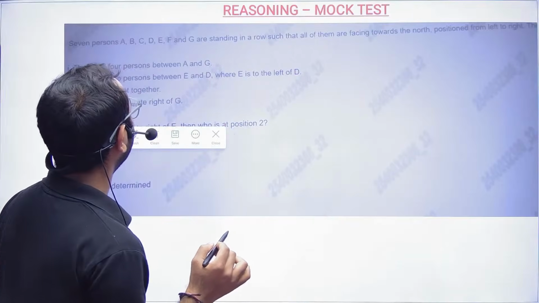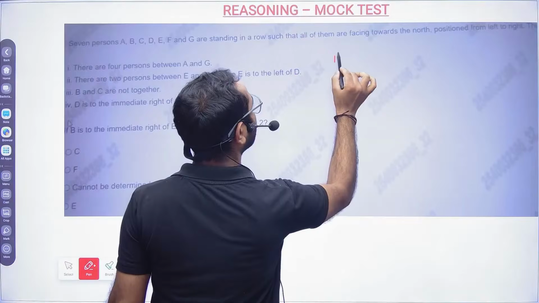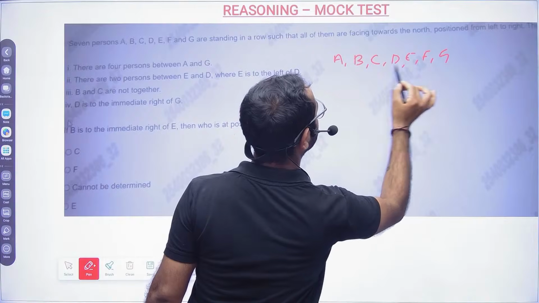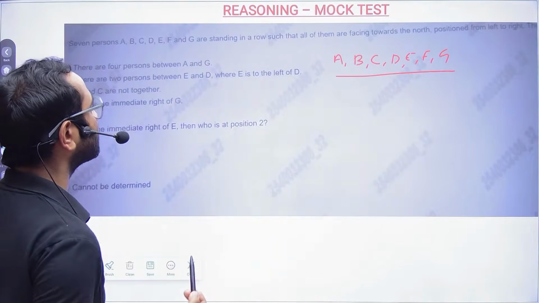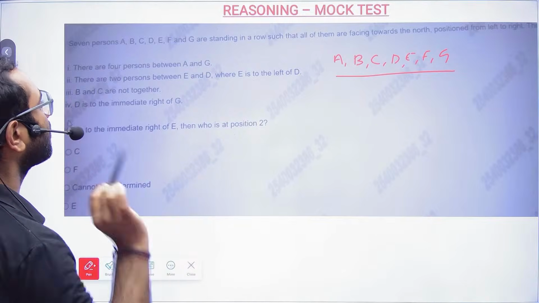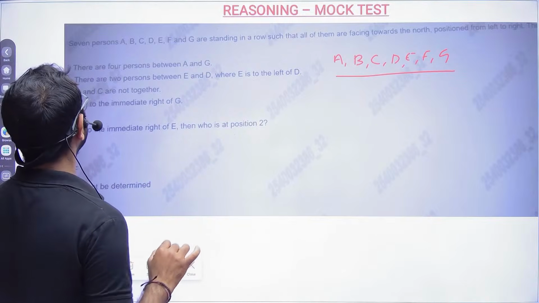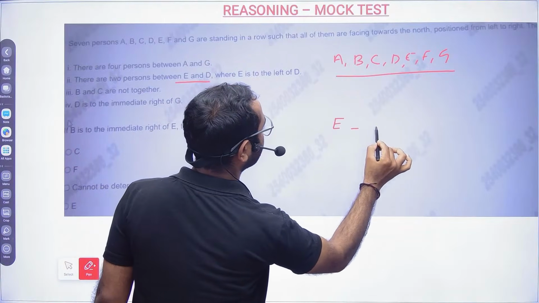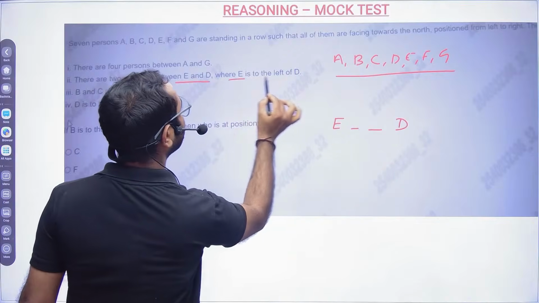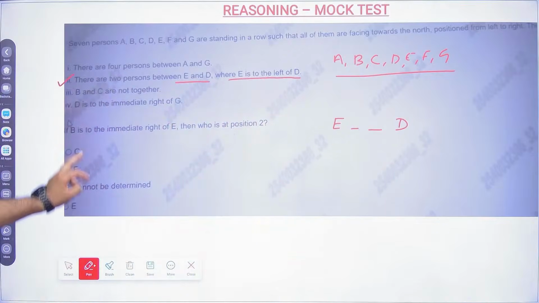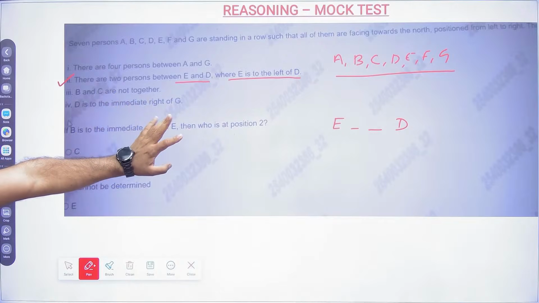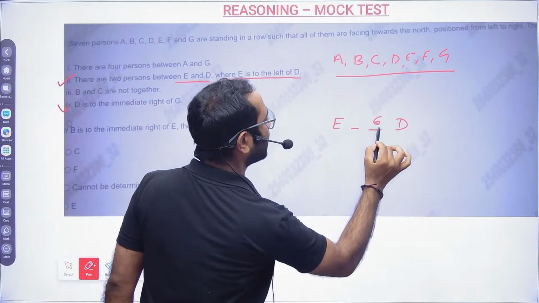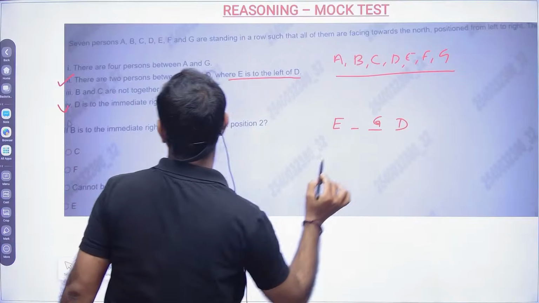A B C D E F and G are standing in a row. So you have A B C D E F G. So we have 7 persons standing in a row such that all of them are facing towards the north. Position from left to right. There are 4 persons between A and G. There are 2 persons between E and D, and E is to the left of D. So this statement is done. D is to the immediate right of G. So this also done. Okay.